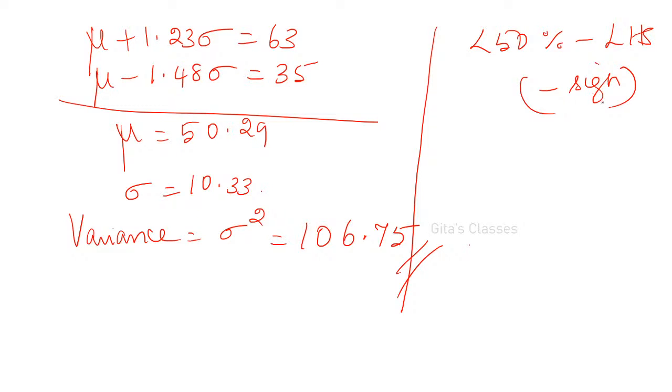106.7522 is correct. Even Shrutika is right. And greater than 50% means you have to mark it in the right hand side, and you will be getting plus sign in the right hand side. If it is in the left hand side, it is minus sign. Okay.